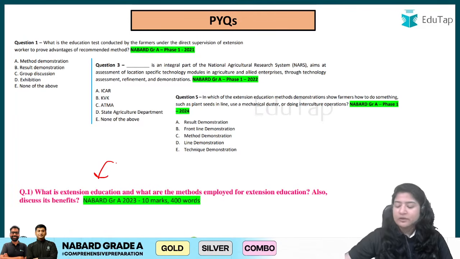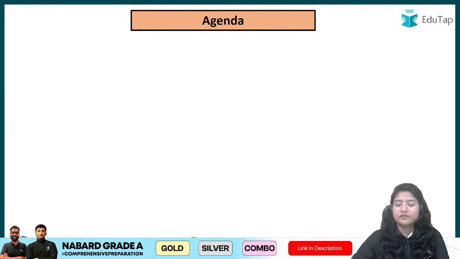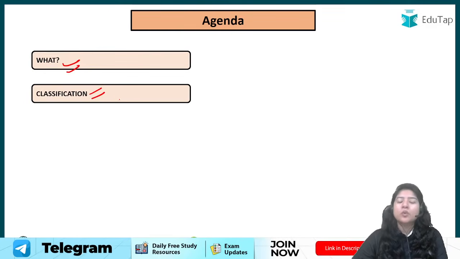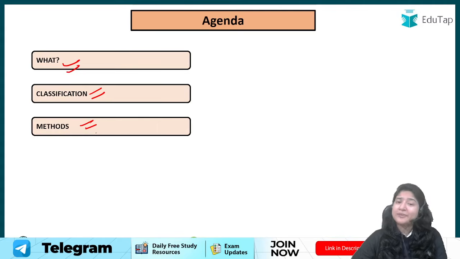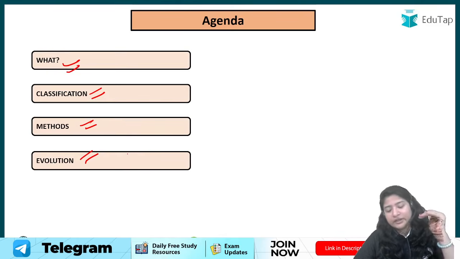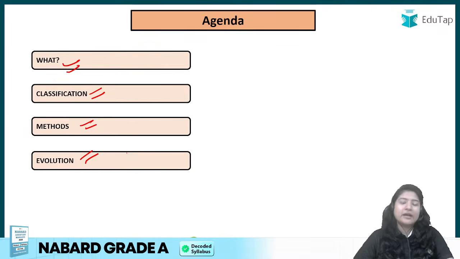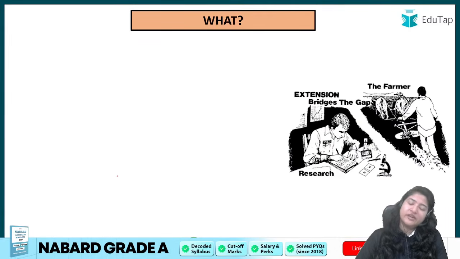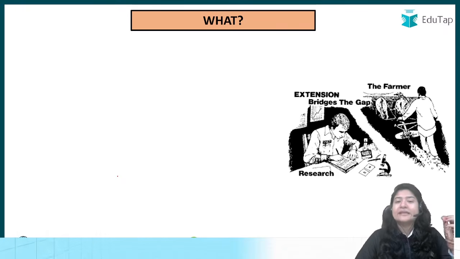All right. So we will look at the most important aspects of this chapter, starting off with the definition. What is the definition? What are the different classifications of it, different methods of providing agriculture extension in India, how does it or how did it evolve in India, right? Starting off with when it was introduced in India, and now what is the current progress, and at the end we will look at some advantages also that we have gained from agriculture extension.